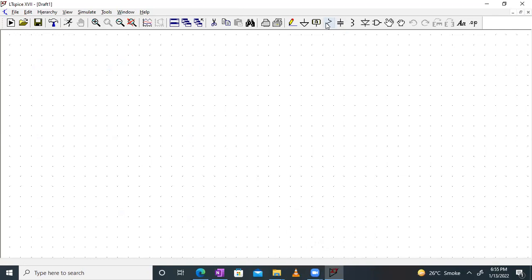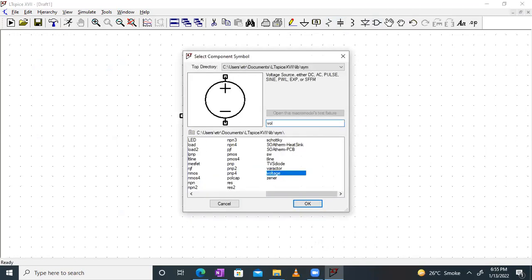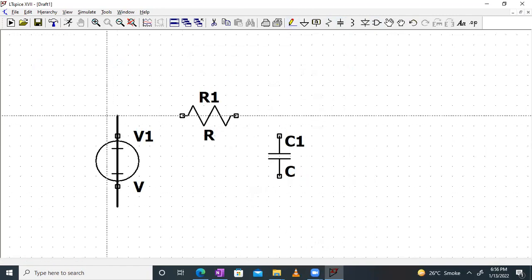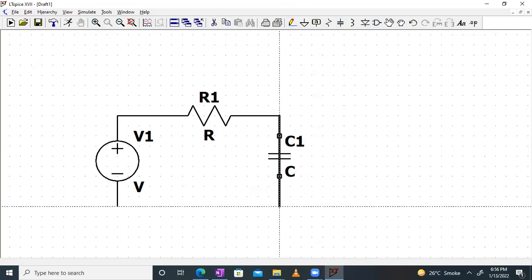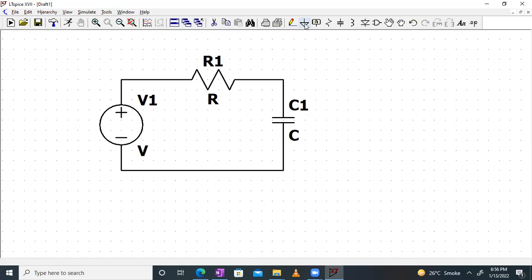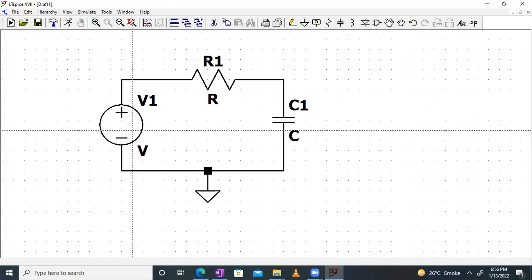So I will take a resistor, attach it over here. Then we require a capacitor, and then we require a voltage source also. So I've selected a voltage source. I have to connect them together. It's pretty simple. Connect them together quickly. And also I have to connect the ground. So I'll take the ground over here and connect that with a wire. Very quickly we'll simulate it.